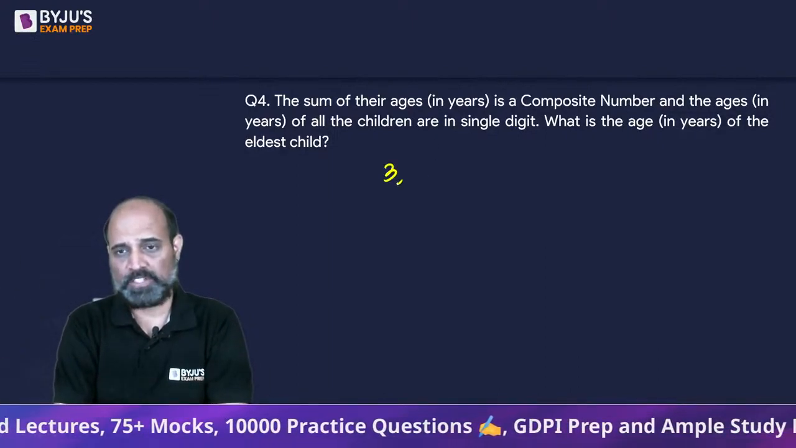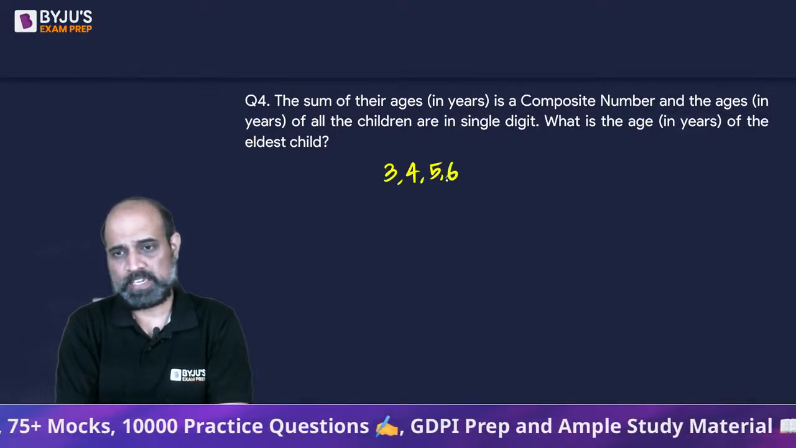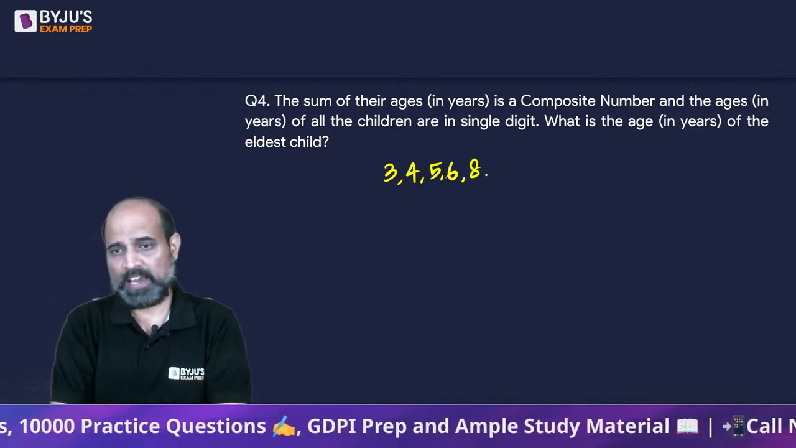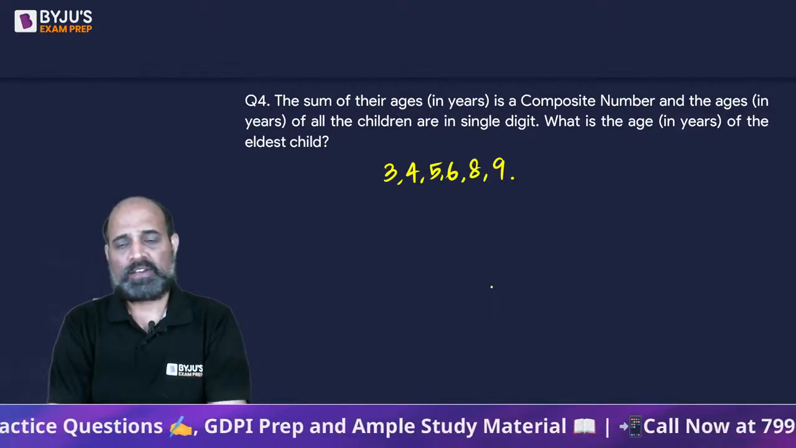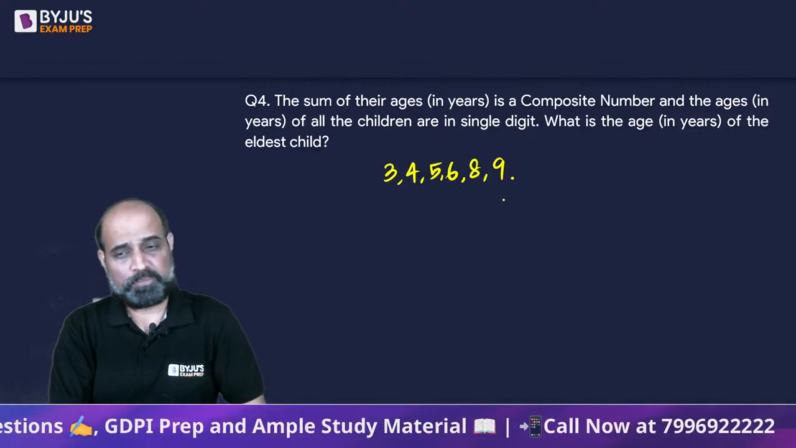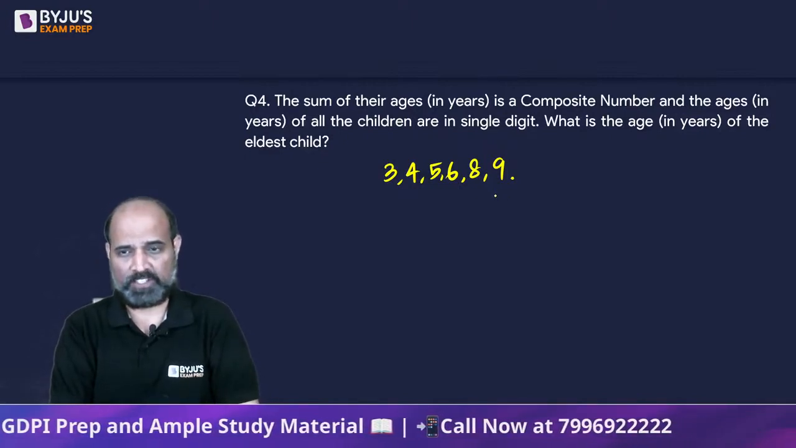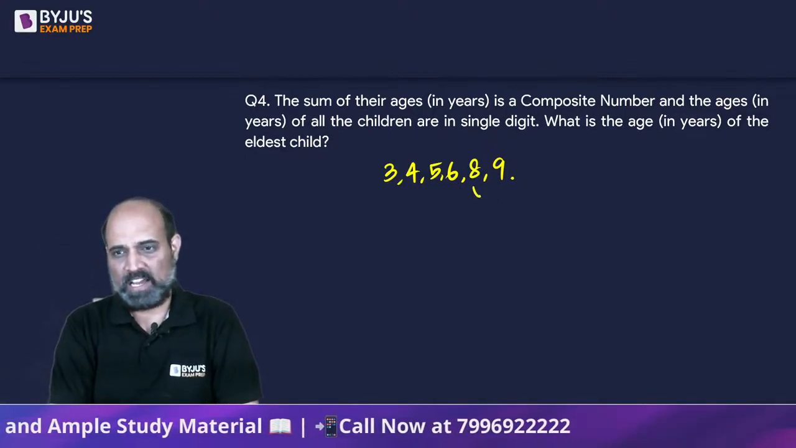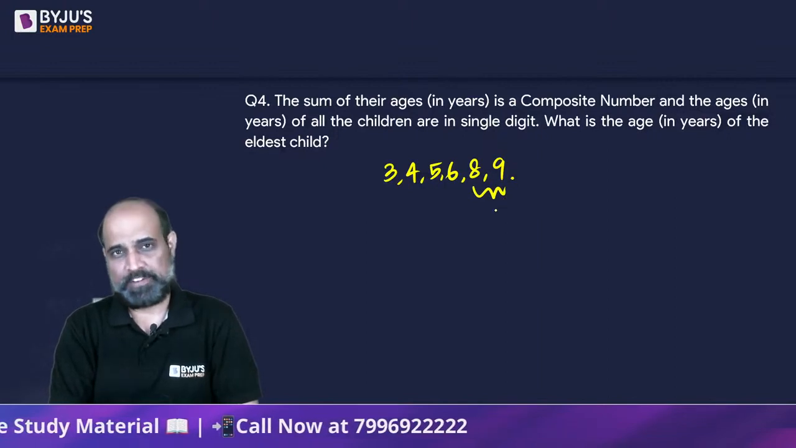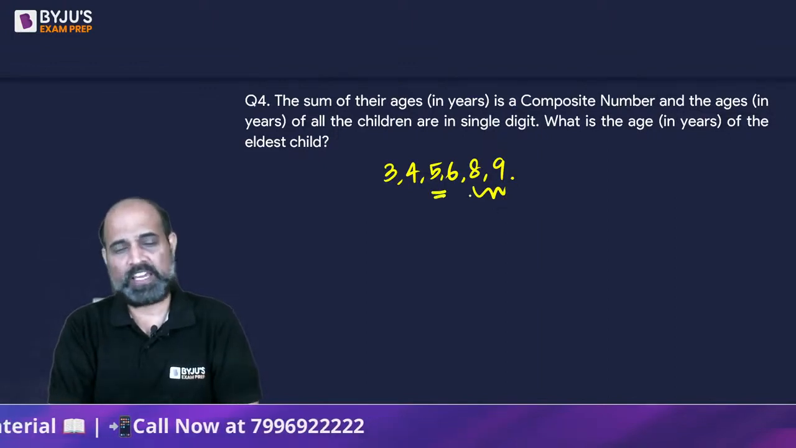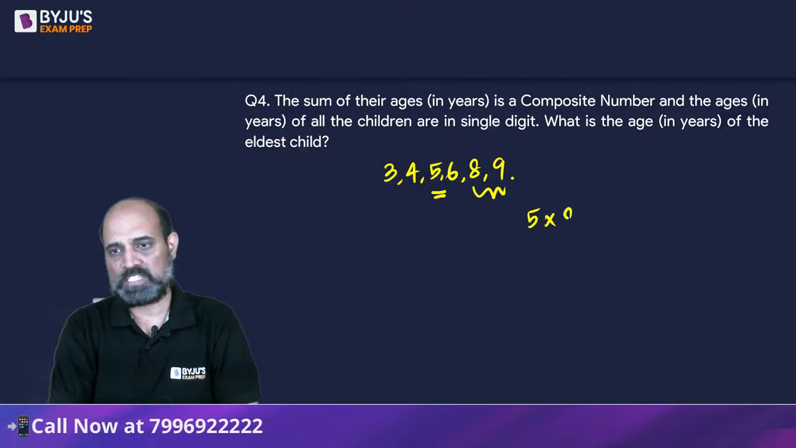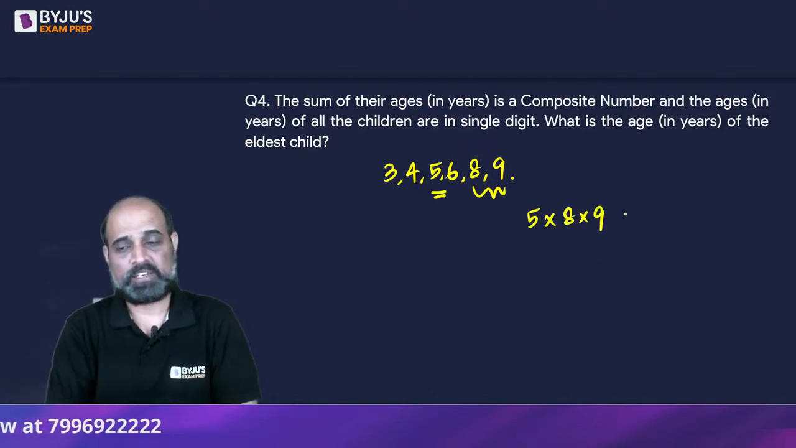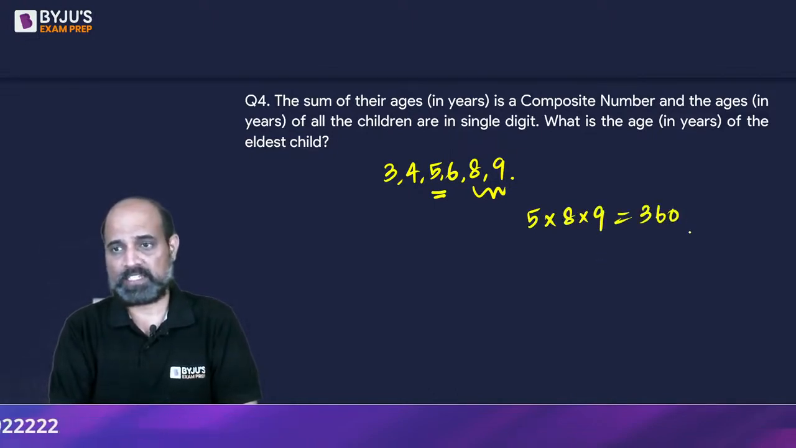So we'll start with 3, 4, 5, 6, 7, 8 and 9. Now the product of three of these numbers should be 360. So if we take the largest two, 8 into 9 is 72. 72 into 5 is 360. So we have this scenario, 5 into 8 into 9, such that their product is 360.